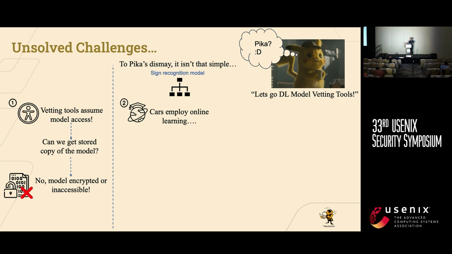Then cars like the Tesla self-driving car or any other embedded device that might be employing online learning can train at runtime or refine weights at runtime. Therefore, in order to analyze what actually happened at the time of the crash, you need to analyze the specific weights that were on the Tesla car. And then that brings the question, how do we get these unique car weights?